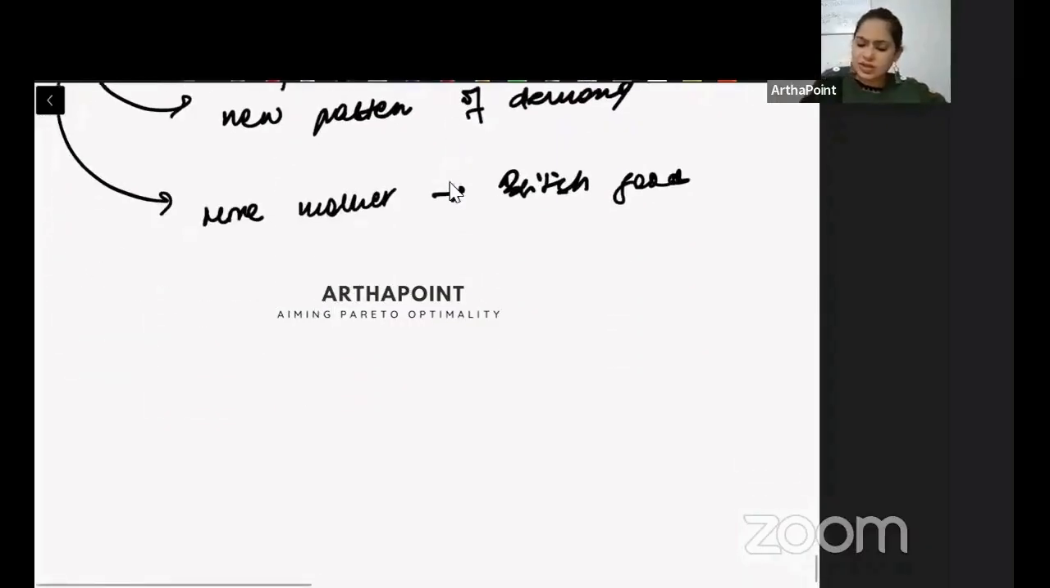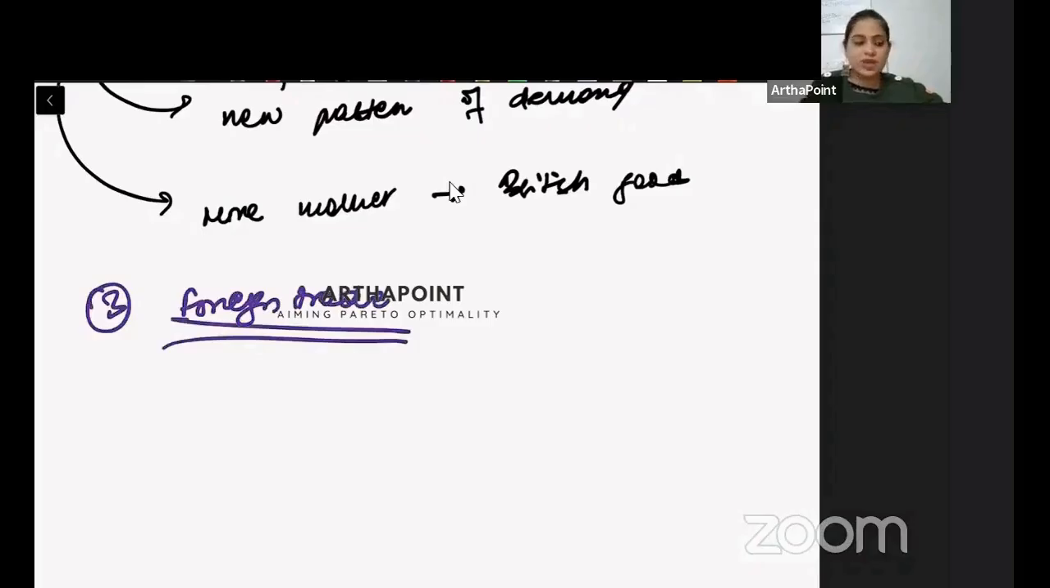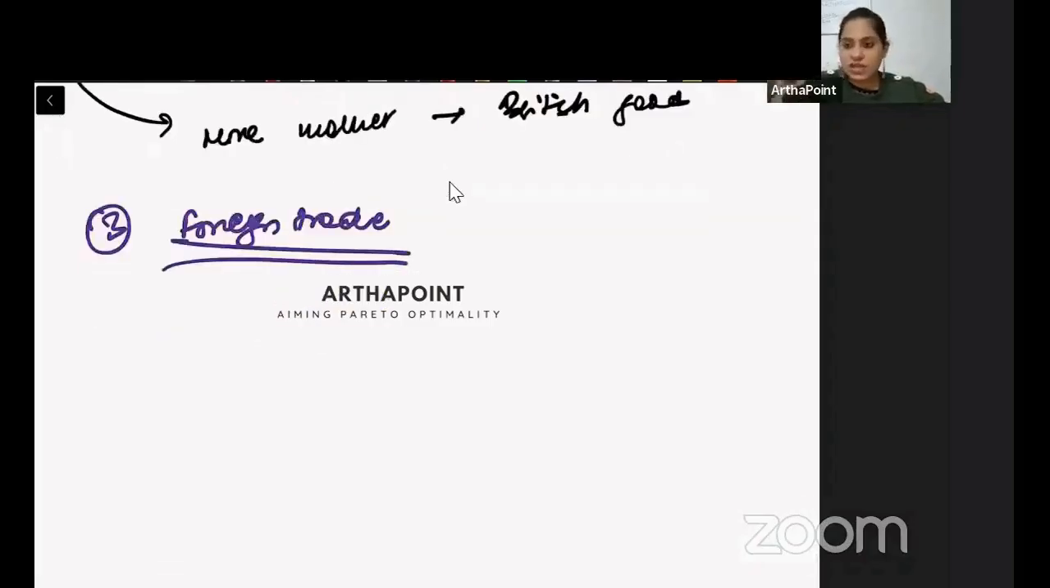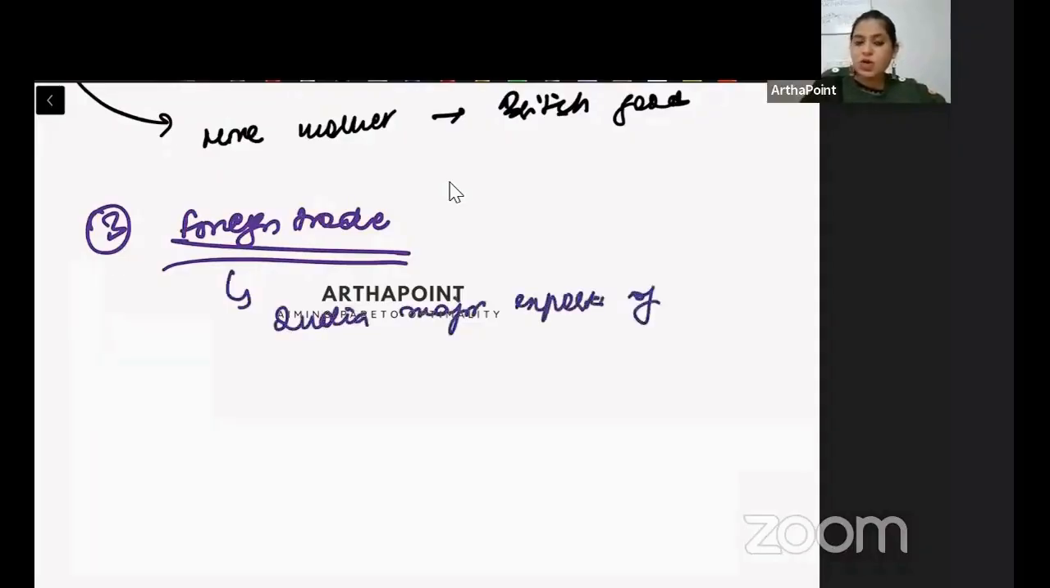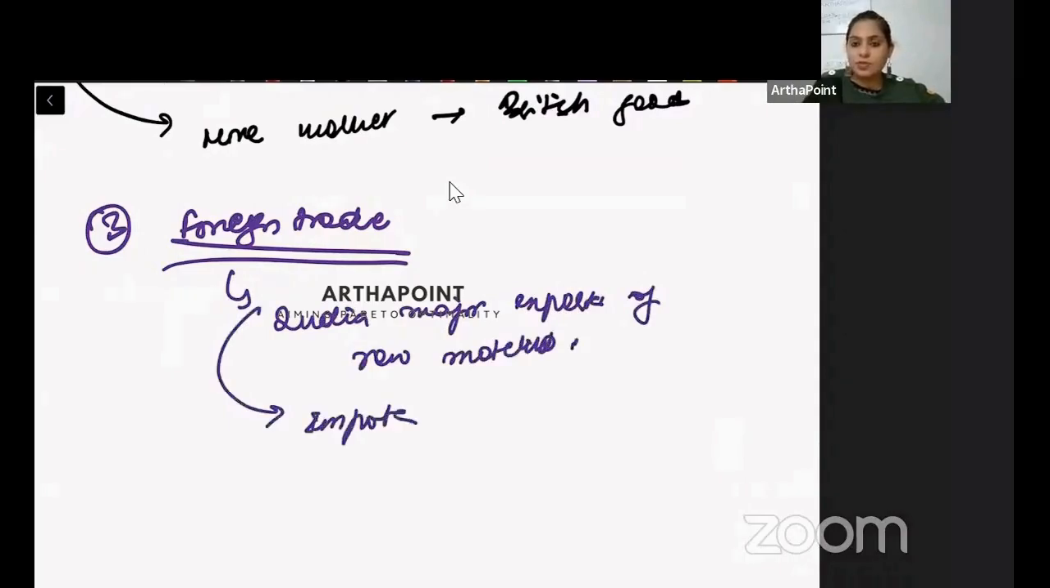The third thing that you should be knowing is foreign trade at the time of independence. We saw there was discriminative tariff policy. Export pe alag tariff tha, import pe alag tariff tha. The issue was India was major exporter of raw material. And it was importer of finished goods.